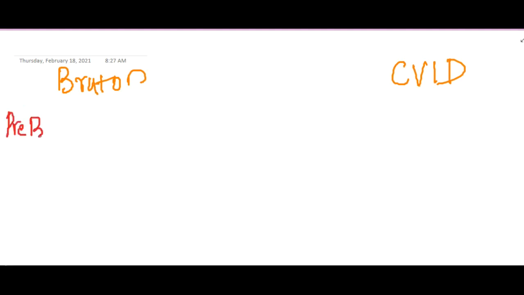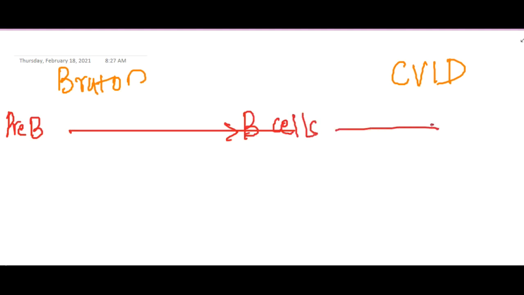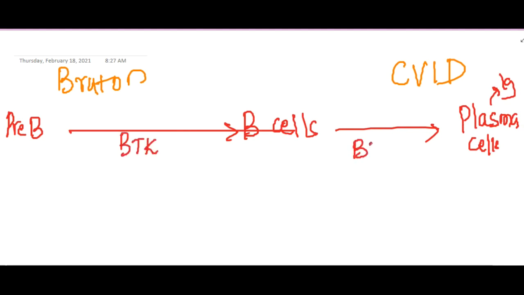So we will see the differences between Bruton agammaglobulinemia and common variable immunodeficiency. See, if you see, the pre-B cells will get converted to B cells, which will get converted to plasma cells. These plasma cells will produce the immunoglobulin. This conversion of pre-B cells to B cells requires the BTK gene, whereas conversion of B cells to plasma cells requires the BAFF gene.